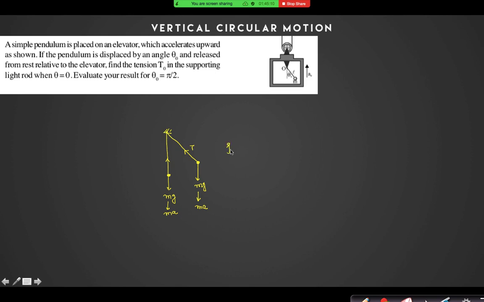So you can also assume the effective acceleration, the g effective, to be g plus a. Right? So when it was released from theta naught, its velocity was 0 with respect to the lift. I am saying with respect to lift, if this velocity was 0, and when it reaches here, suppose its velocity is v, so I can say that half mv square minus mg into L(1 minus cos theta), that should be equal to 0. Here instead of g I will use g effective. Can I use this?